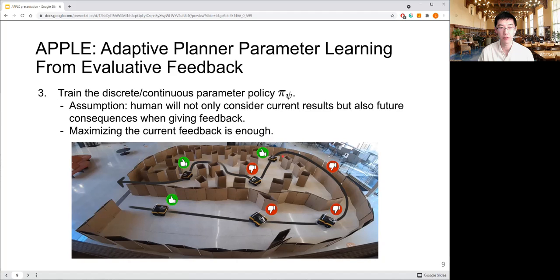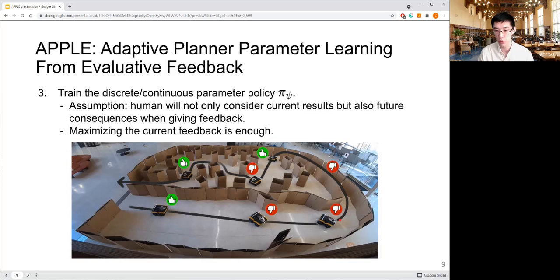The third step is to train a parameter policy that will select the parameter based on the current observation. Before we move into detail of that, one important assumption is that when humans provide feedback, they not only consider current results, but also future consequences. For example, here, the robot is going to leave this open space and enter a narrow corridor.